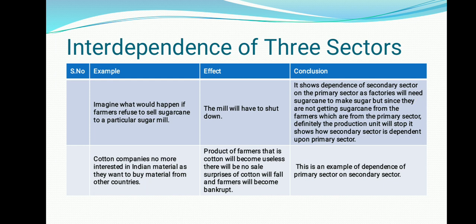So I don't think I need to go through all these examples again. Suppose I take one example only. Suppose a sugar mill is there and the farmer is not ready to give the sugar cane to the mill. The mill will not get the sugar cane, so naturally the mill will not be able to produce the jaggery or the other products which are to be produced from the sugar cane.